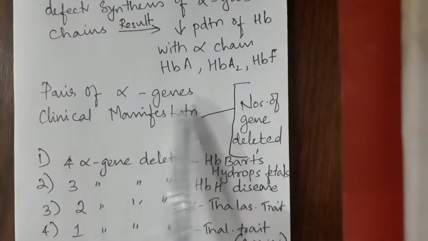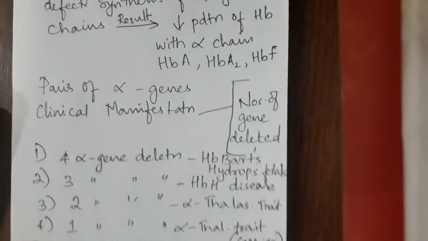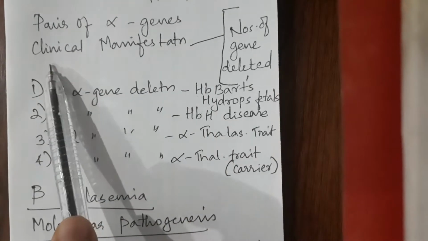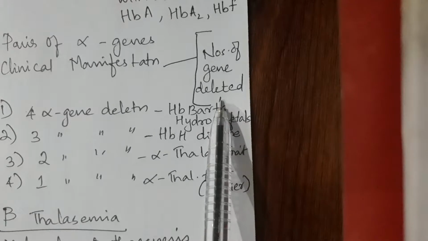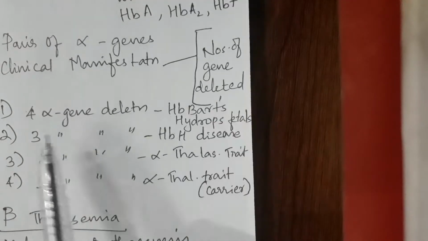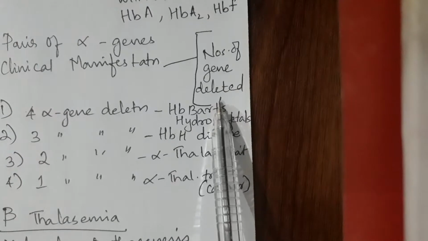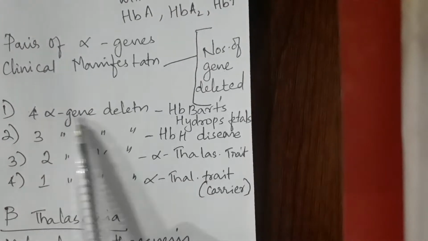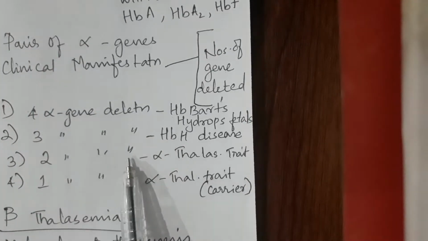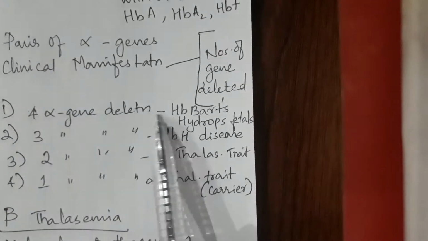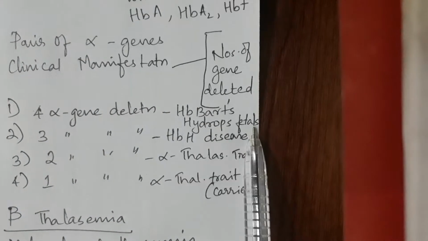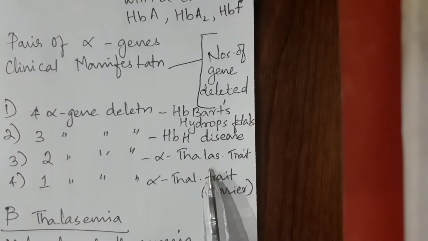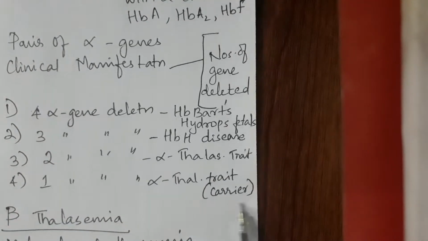The pair of alpha genes determines four types, depending upon the number of genes deleted and the clinical manifestation. First is 4 alpha gene deletion, 3 alpha gene, 2 alpha gene, 1 alpha gene deletion. 4 alpha gene deletion causes Hb Bart's hydrops fetalis, 3 causes HbH disease, 2 causes alpha thalassemia trait, and 1 causes alpha thalassemia trait carrier.